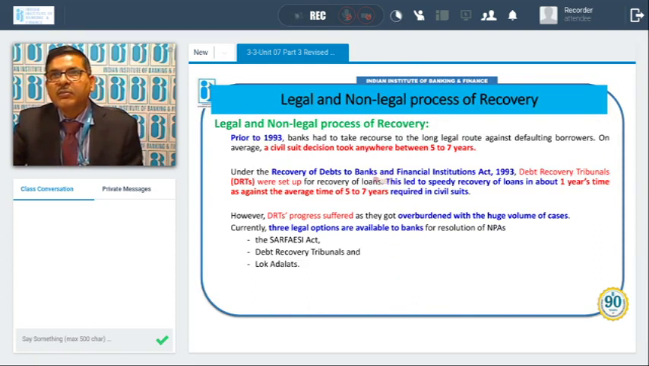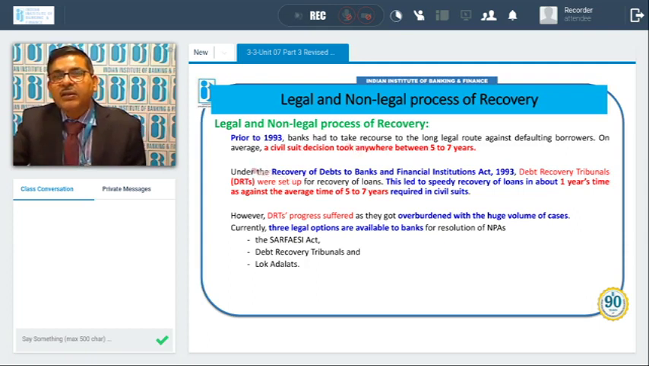Now let us come to the process of recovery. What are the legal and non-legal processes of recovery? Prior to 93, banks had to take recourse to the long legal route against a defaulting borrower. On average, a civil suit decision took anywhere between 5 to 7 years. If you go to court and file a civil suit, at least 5 to 7 years will be taken for getting the decision. After the decision also, you have to enforce the decree, which takes further time. So the process was very lengthy.